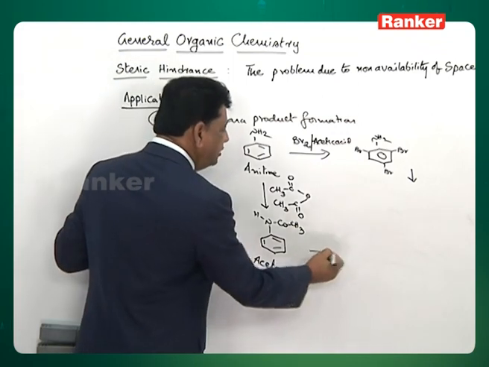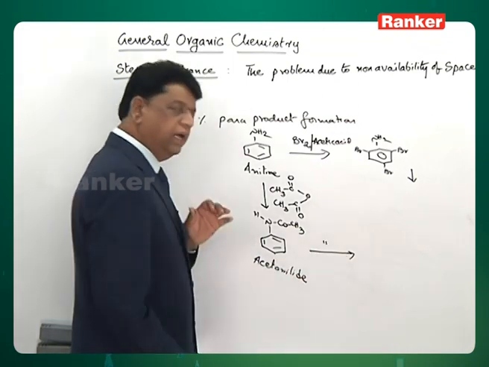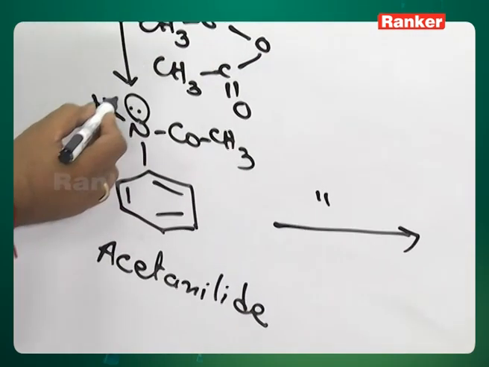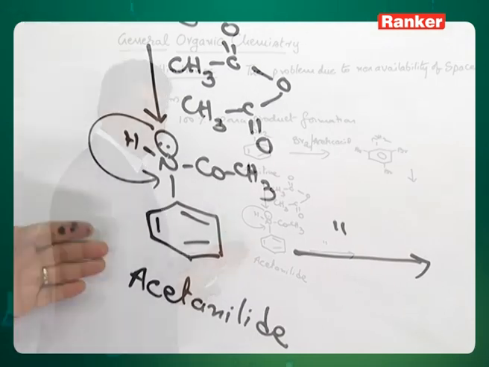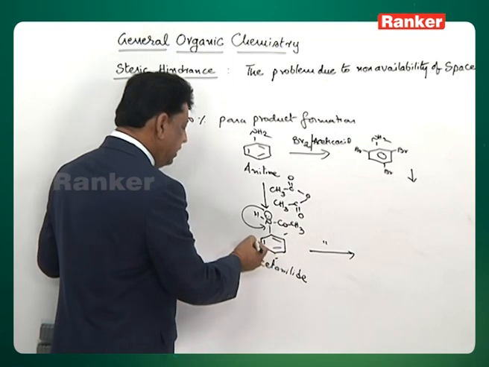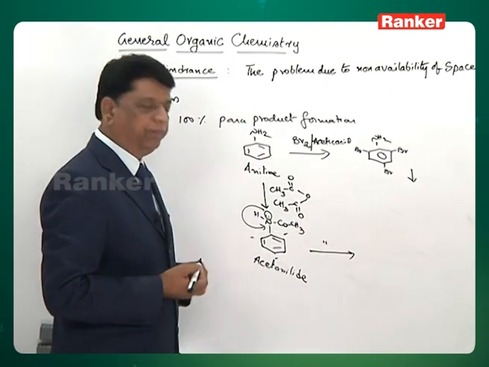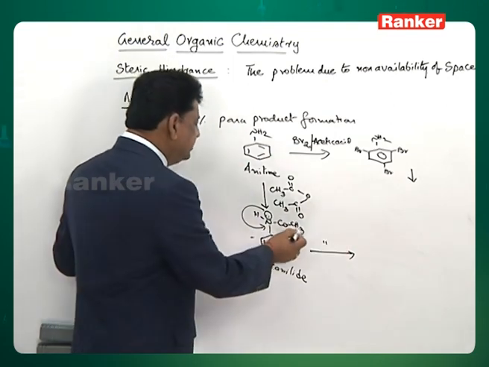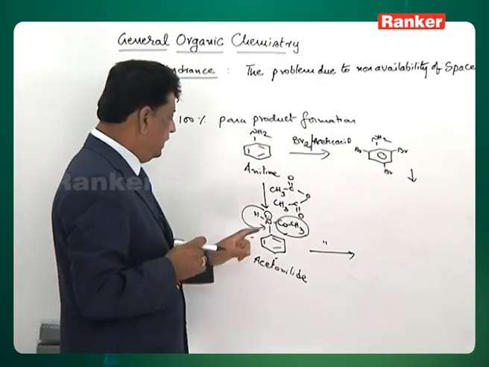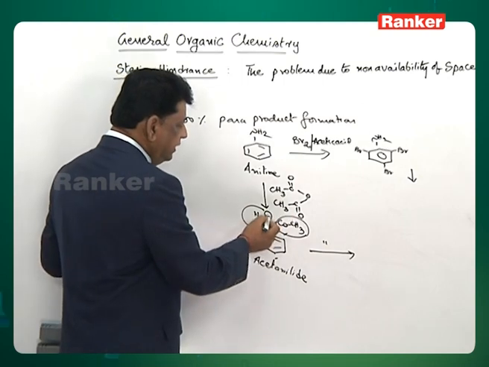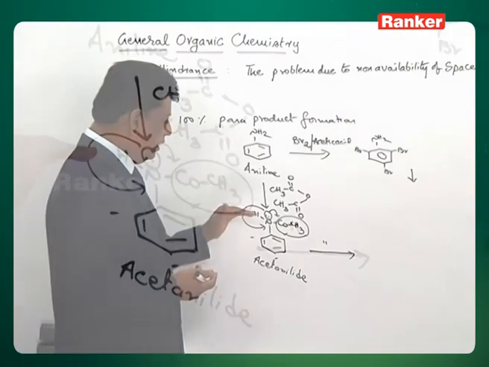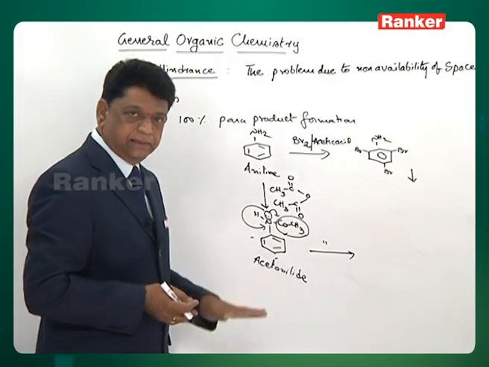Now, this compound also does the same reaction. Reaction takes place, no doubt, because there is a lone pair. The lone pair shows activation on the benzene ring, and it is ortho para directing, therefore the reaction also takes place ortho para only. But because of this group, we have some specific observation. One is that the electron pair may also be withdrawn to this side because of the C double bond O with it. Therefore, the activation property is slightly decreased.